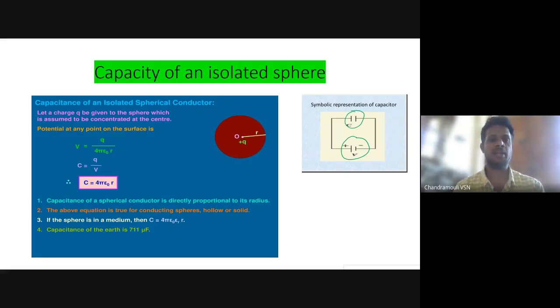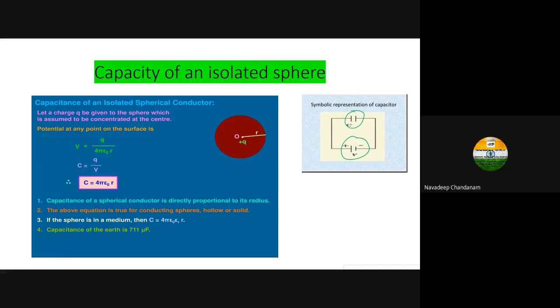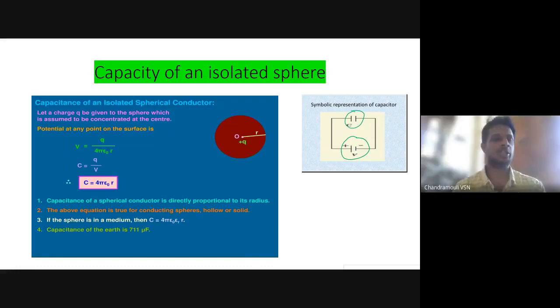They gave one conductor, a sphere. How do you calculate the capacitance of an isolated sphere? Suppose we have the concentration of charge Q in the center of the sphere. As we know, V equals Q by 4 pi epsilon naught R, and C equals Q by V. Then we can write C equal to 4 pi epsilon naught R. That's correct, beta. 4 pi epsilon naught R.